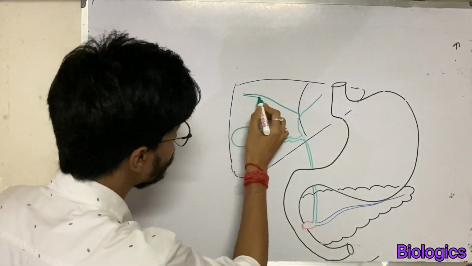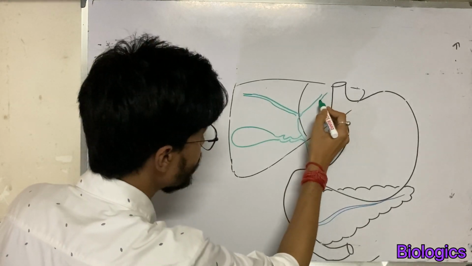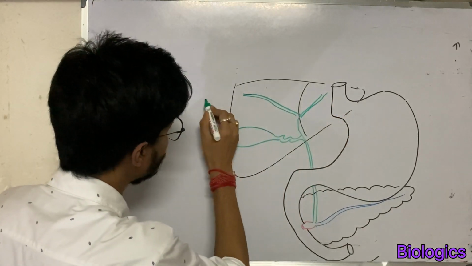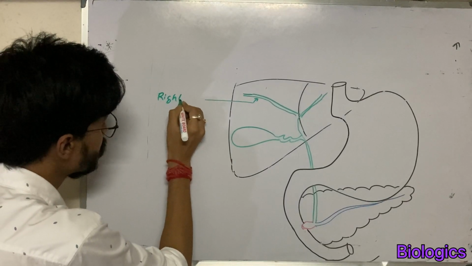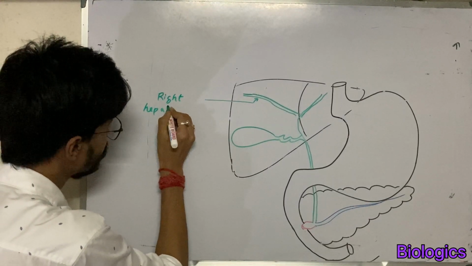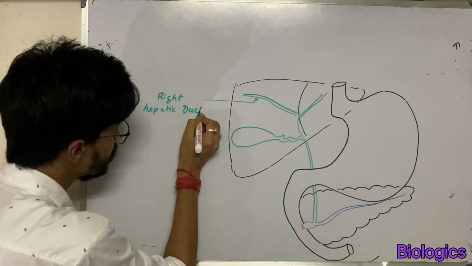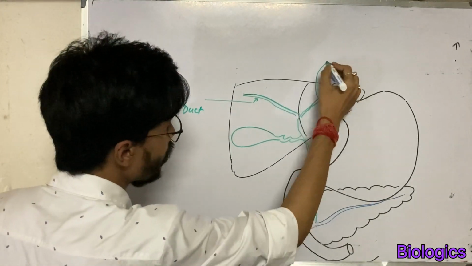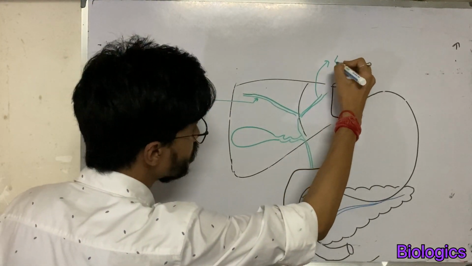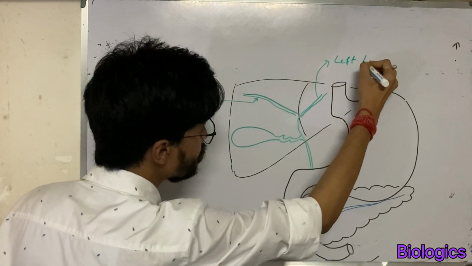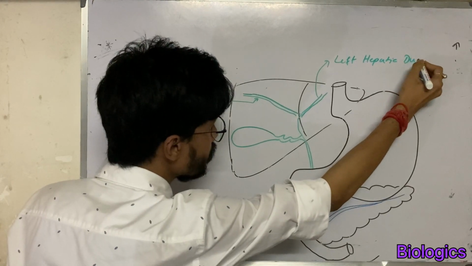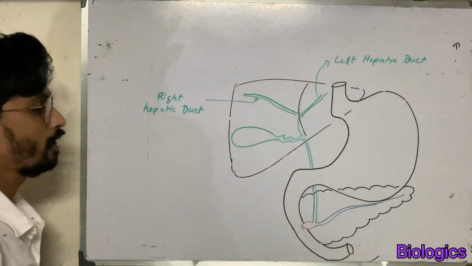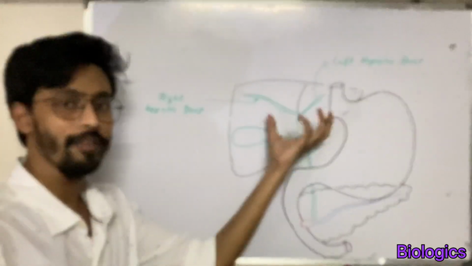This one is the right hepatic duct and this one is called the left hepatic duct. These two ducts collect the bile.